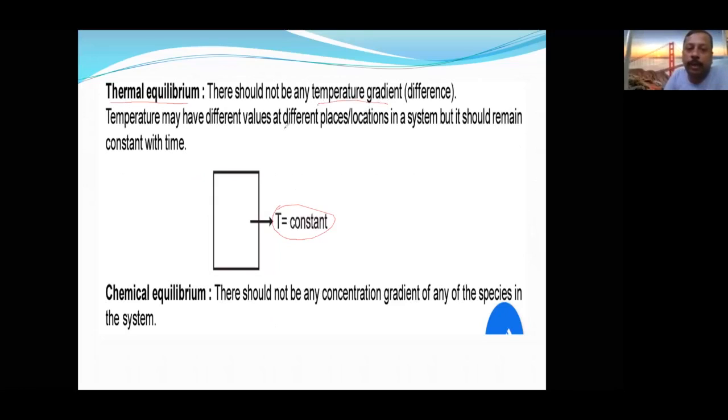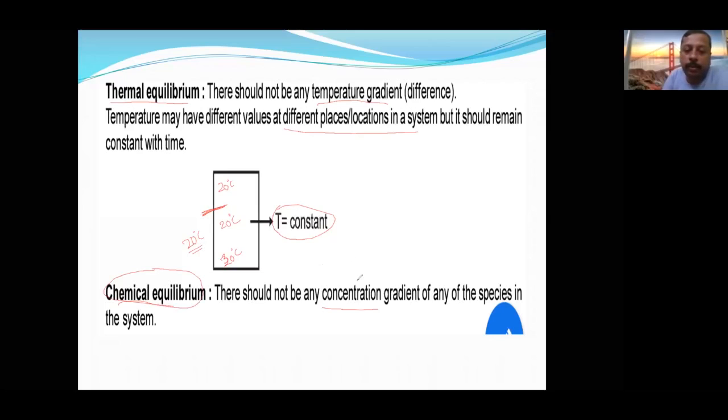So different places or locations must remain the same. Here if it is 20 degrees Celsius, here also it should be 20 degrees Celsius, here also, even outside it should be 20 degrees Celsius. That means they are in thermal equilibrium with each other. Next, chemical equilibrium: the concentration of reactant and the concentration of product should be constant, not the same. In equilibrium, the concentration of reactant and product must be constant, not the same. Then we say there is chemical equilibrium in the system.